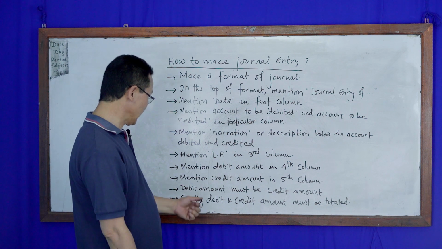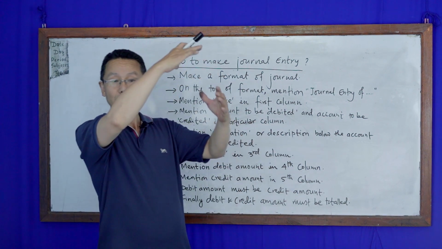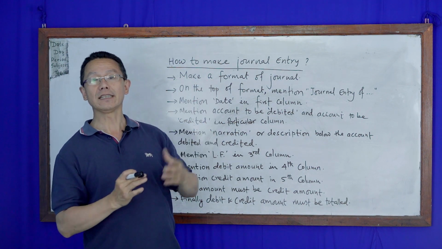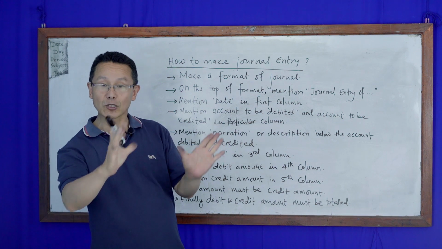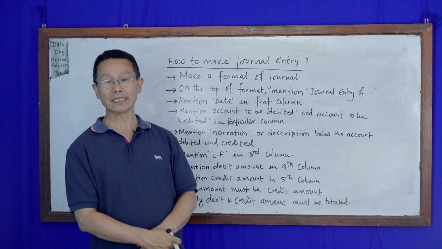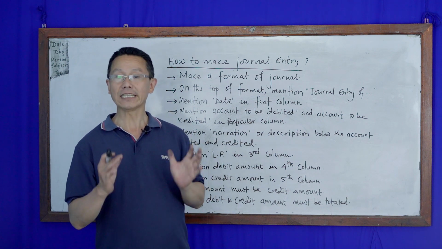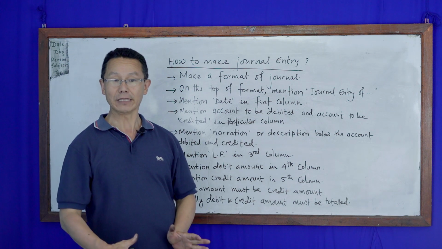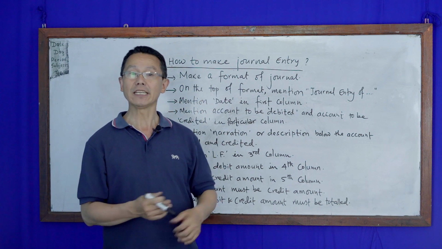Now finally, the debit and credit amounts must be totaled. At the end, all debit amounts should be totaled and all credit amounts should be totaled, and they must be equal.